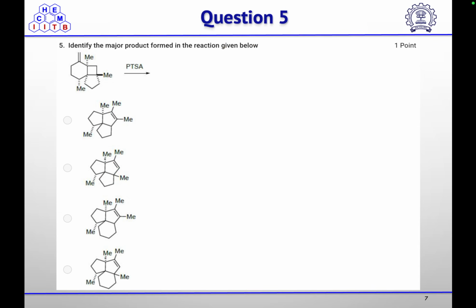Then next, identify the major product formed in the reaction given below. In this case, you have an olefin and a four-membered ring, and you are treating it with PTSA. So ring expansion is going to happen. What will be the major product among the four options?